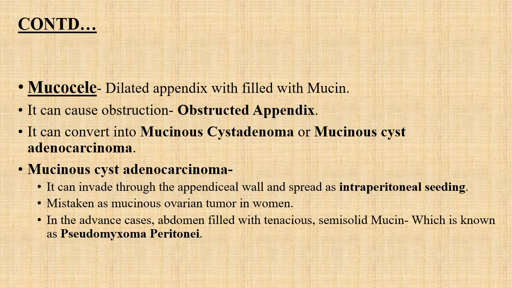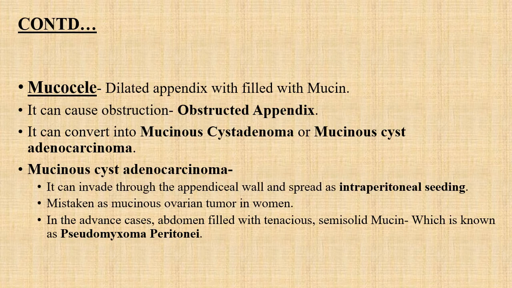The precursor lesion for the adenoma or adenocarcinoma can be mucocele. But mucocele is a very benign condition, known as a dilated appendix filled with mucin. This dilated appendix can cause an obstructed appendix condition, and over the long term this mucocele can convert into mucinous cyst adenoma or mucinous cyst adenocarcinoma.